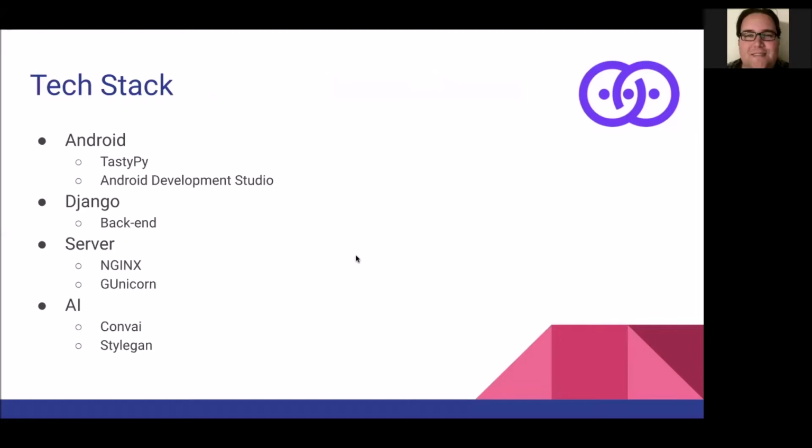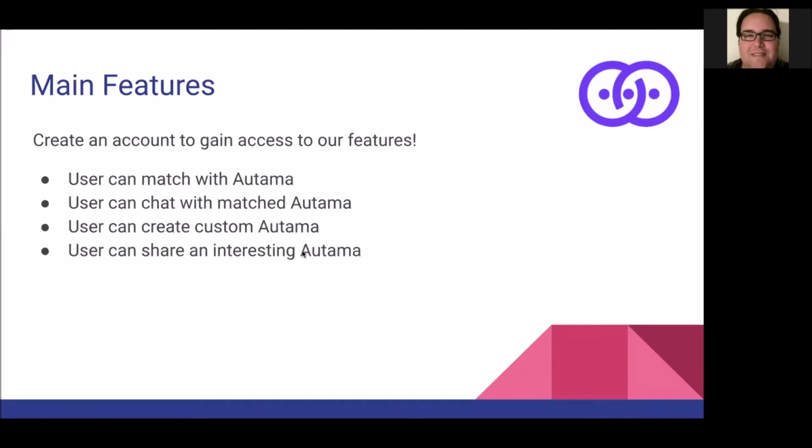For our tech stack, for the Android portion, we use TastyPie for the API, as well as Android Development Studio for programming and emulation of the Android device. Django was used as the backend to handle requests to the server. The server is also composed of Nginx on top of a Gunicorn web server gateway. And for the AI, we used Convai and StyleGAN. Next, Aaron discusses the Autama features.